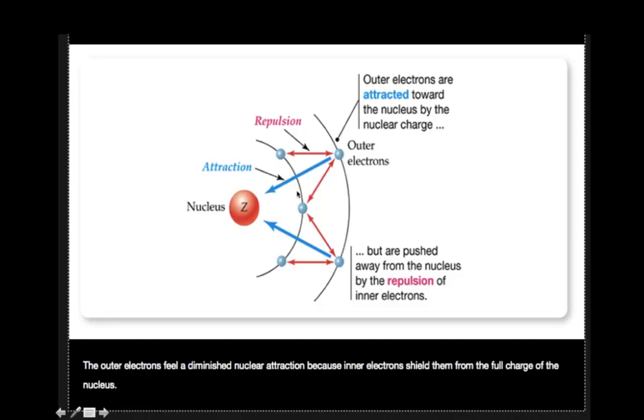The combination of all these forces is the effective nuclear force. So basically it's the combination of the attraction and the repulsion, where the red ones represent the repulsions from the inner electrons.